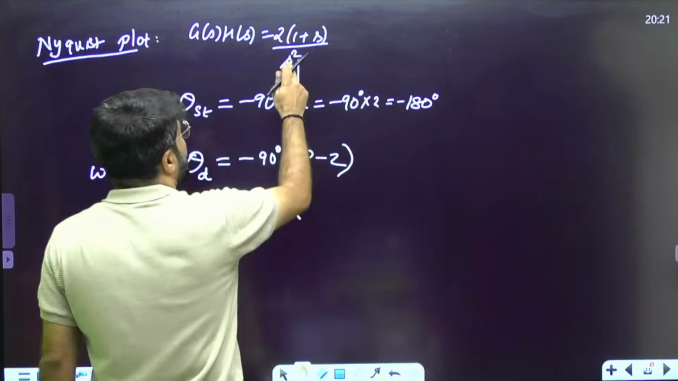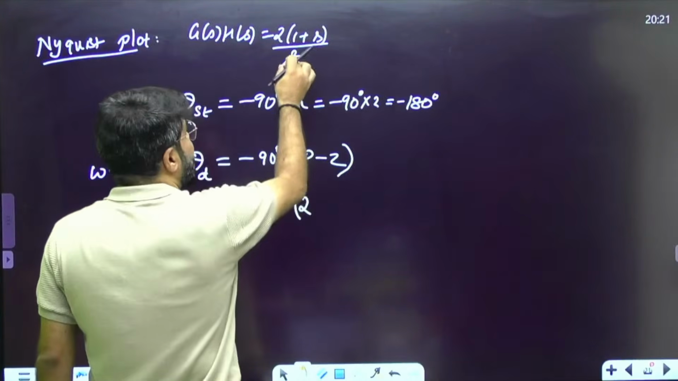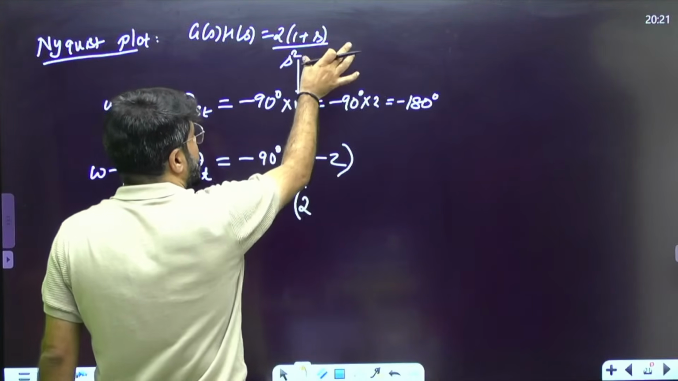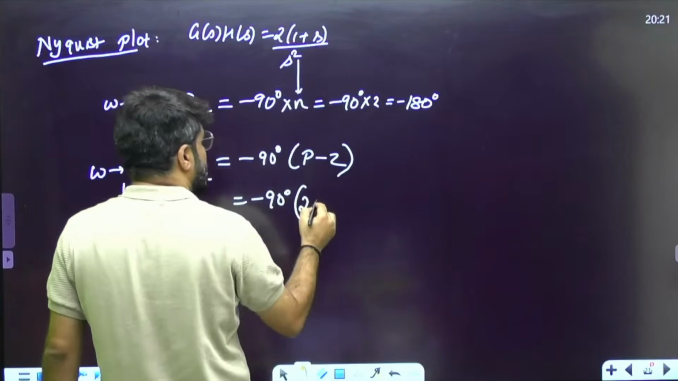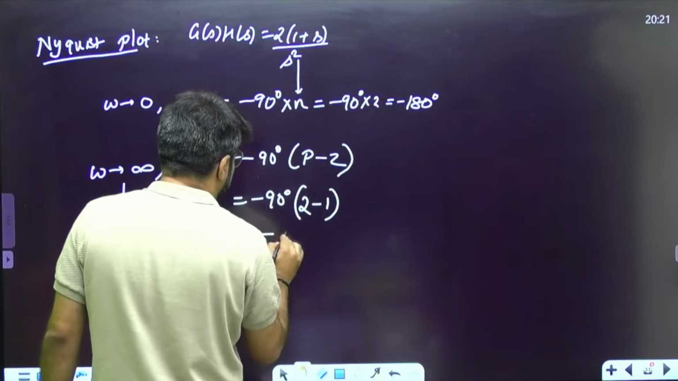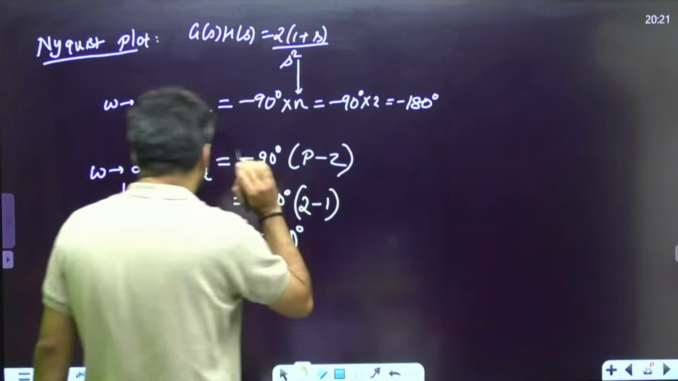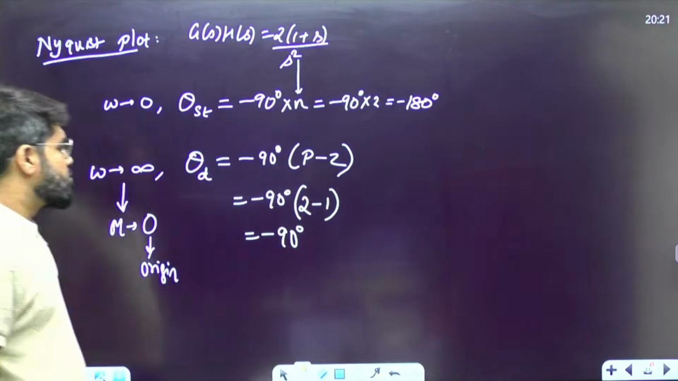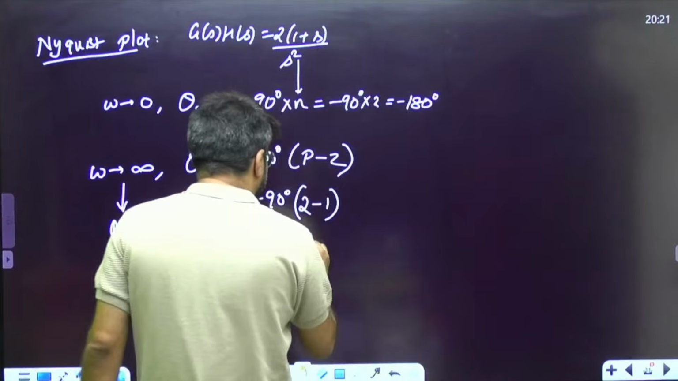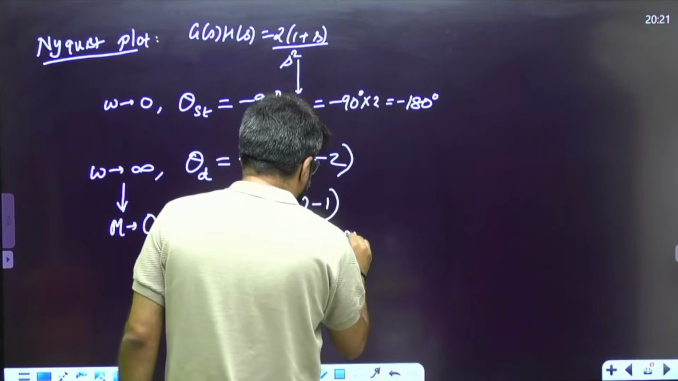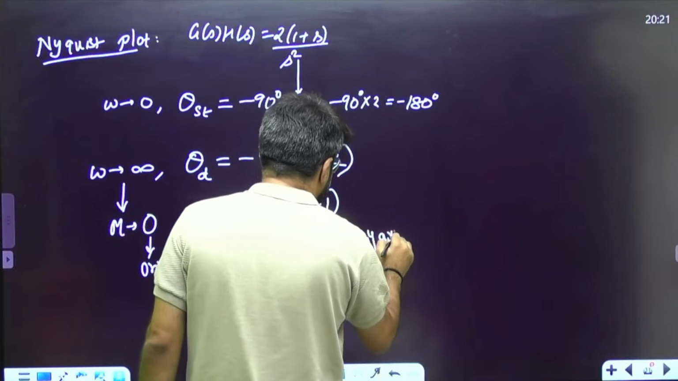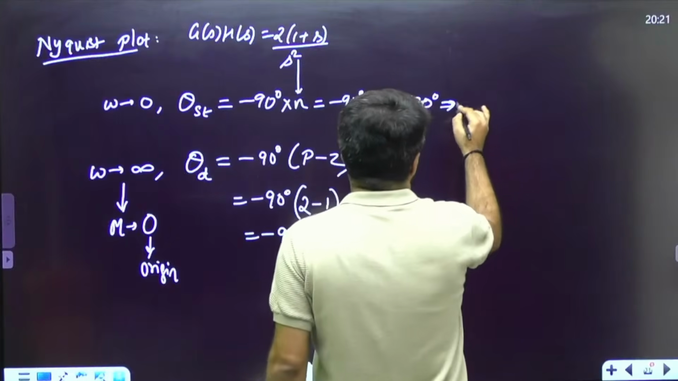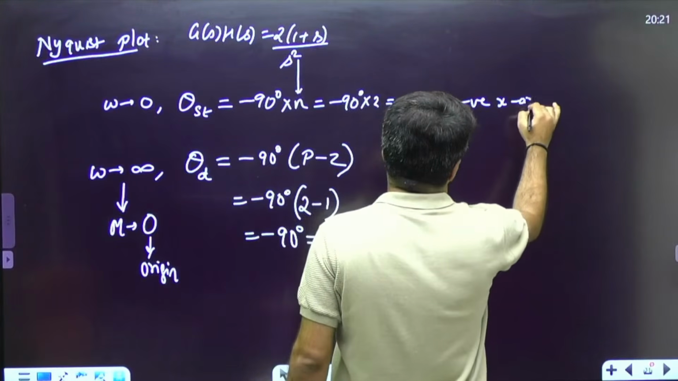P is the total number of poles, Z is the total number of zeros. Total number of poles is 2, including origin, and if there were some other poles also. Z, total number of zeros, so only 1 zero. So how much does this become? Minus 90 degrees into 1, which is minus 90 degrees. So when I dive into origin, the minus 90 degree axis has to come, that is the negative y axis. And this is towards the negative x axis.